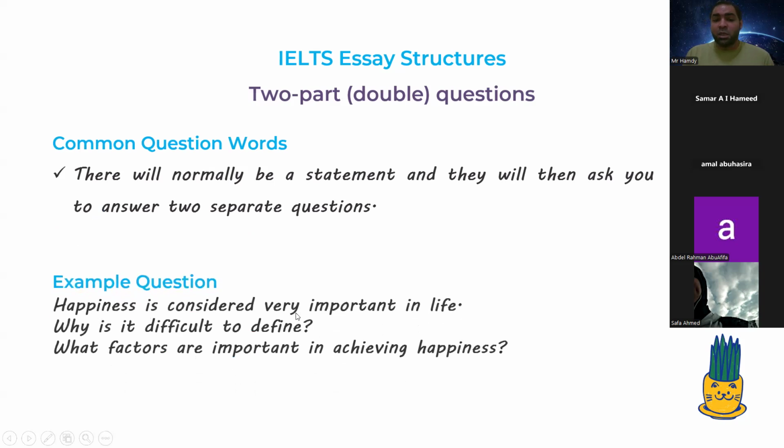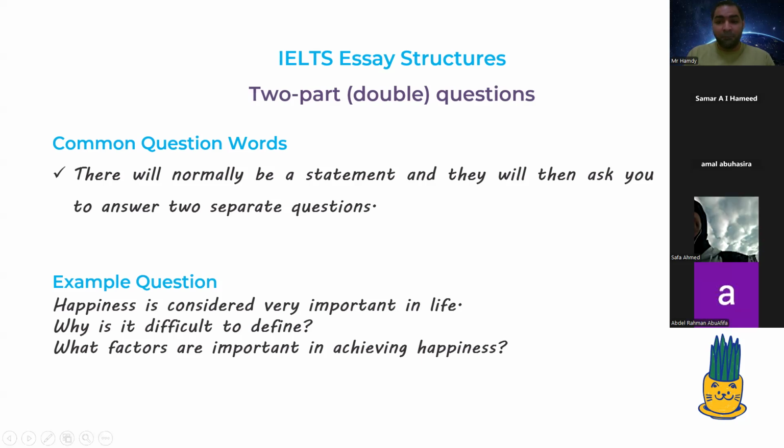Happiness is considered very important in life. Why is it difficult to define? What factors are important in achieving happiness? Who can tell me what the two parts are here? What are the two part questions in this example? Do you know?